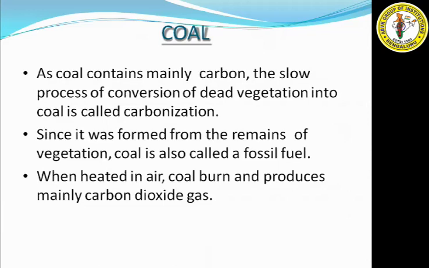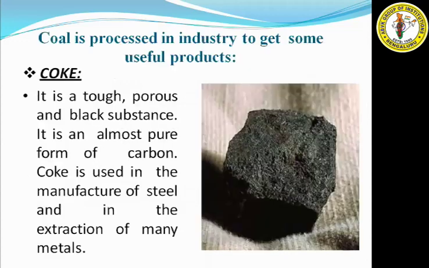When heated in air, coal burns and produces mainly carbon dioxide gas. When you burn coal in the presence of atmospheric air or oxygen, it forms carbon dioxide. This is an important point. Next, coal is processed in industry to get some useful products. When you refine or process the coal, you get important products. Three important ones are coke, coal tar, and coal gas.